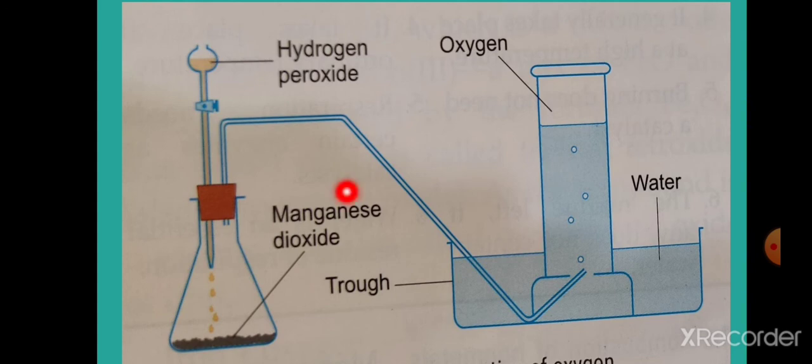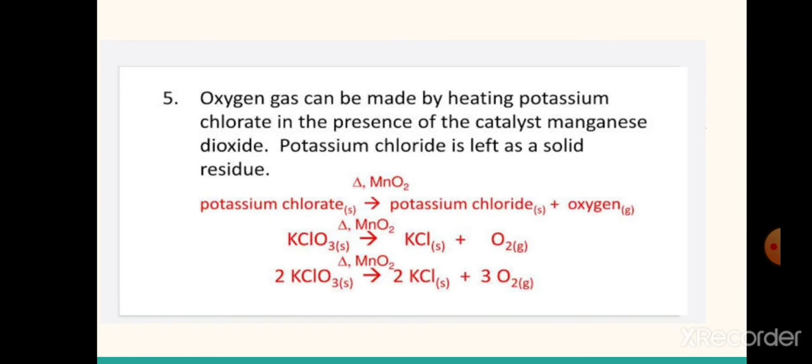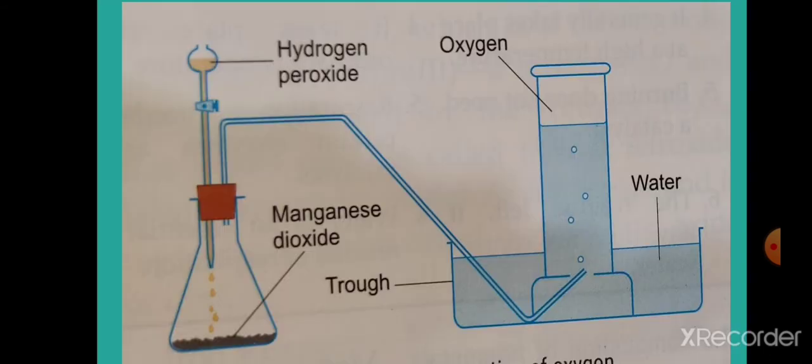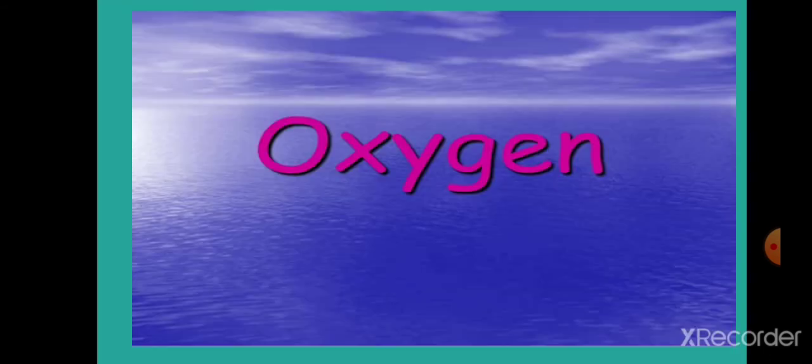If carbon is already present along with this manganese dioxide, if it contains carbon particles, both being black, then the mixture will explode. So we can remove the carbon particles by heating the manganese dioxide alone in a pot strongly. Carbon forms carbon dioxide and escapes, and then the reaction can take place. Okay, these are the two important methods for the preparation of oxygen, from hydrogen peroxide and from potassium chlorate.